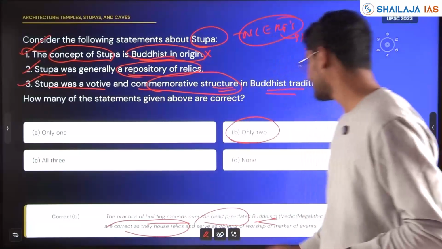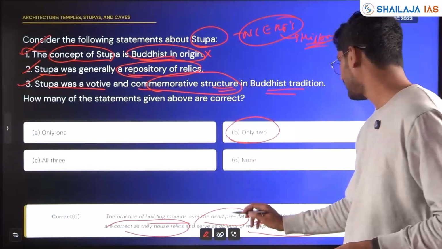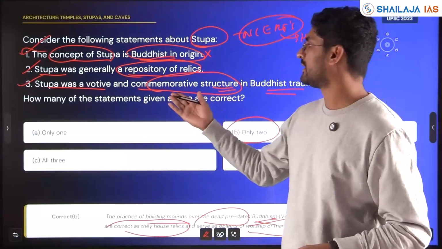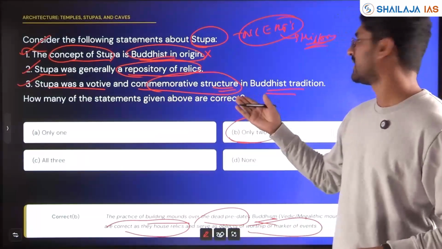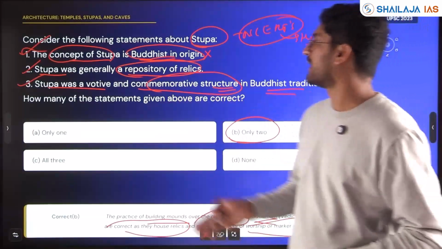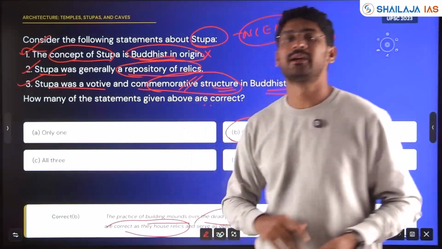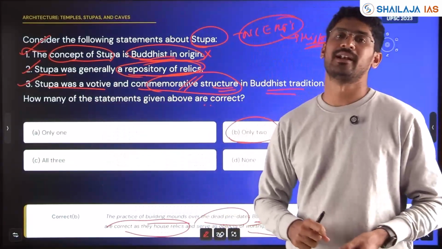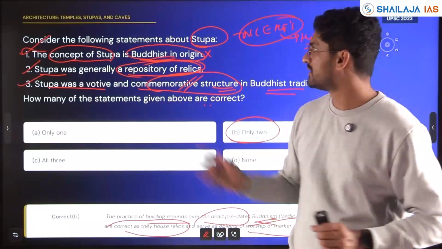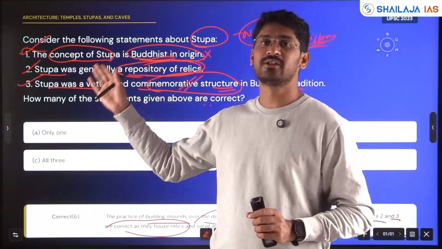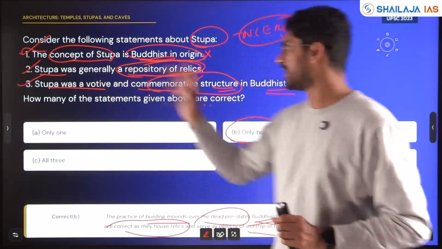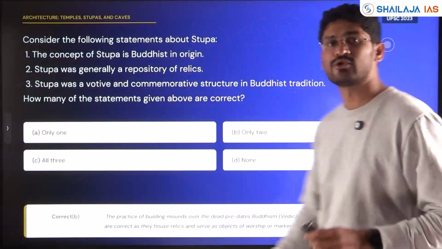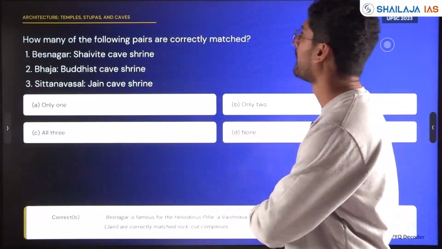They house relics and serve as objects of worship or markers of important events, commemorative structures as well as repositories of Buddhist relics. However, they did not originate during Buddhist architecture. So statement 1 is wrong, 2 and 3 are right, so 2 are correct.